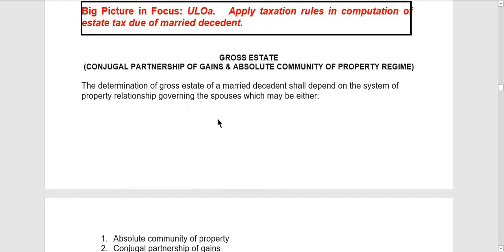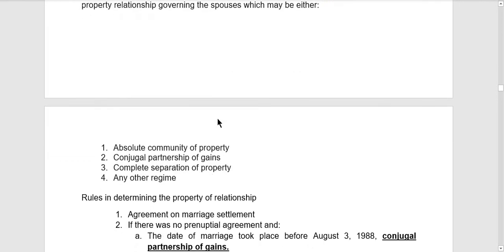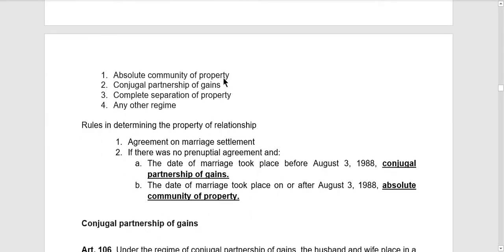The determination of gross estate of a married decedent shall depend on the system of property relationship governing the spouses, which may be either absolute community property, conjugal partnership of gains, and complete separation of property, and any other regime. So, ito yung mga different types of property regime.